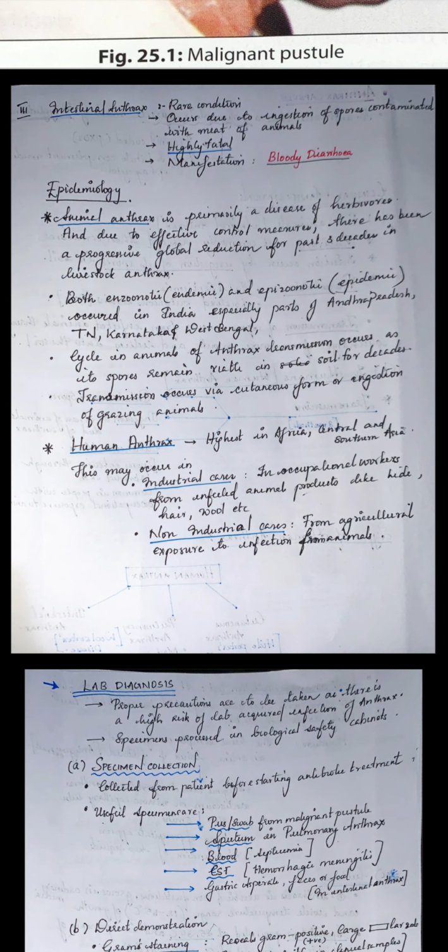Then human anthrax is highest in Africa, Central and Southern Asia. It was very common in Africa, Central and Southern Asia. It can occur in industrial cases also, like in occupational workers handling infected animal products like hide, hair, wool, etc. It can even occur in non-industrial cases from agricultural exposure to anthrax infected animals, either by eating their meat or working in the fields with those infected animals. So that is the non-industrial case.